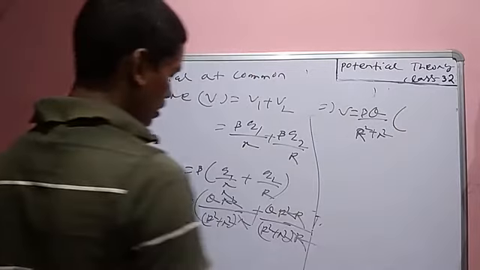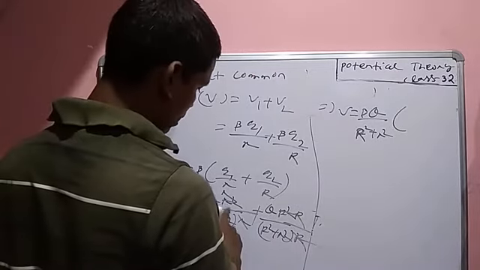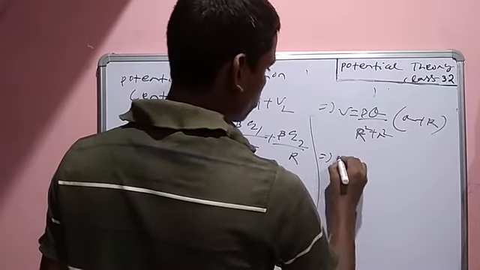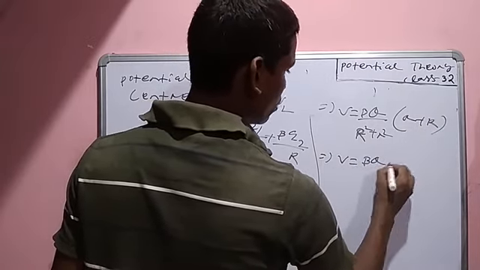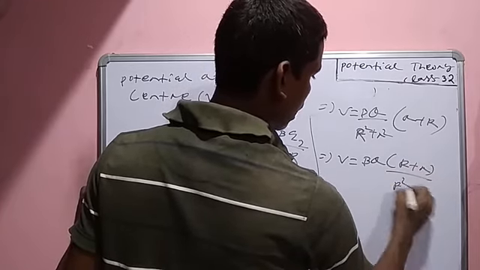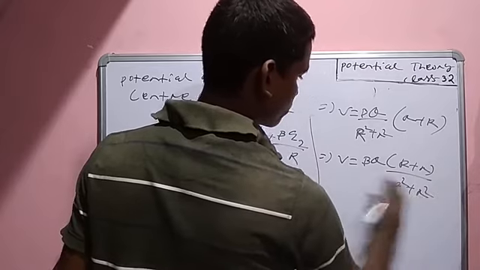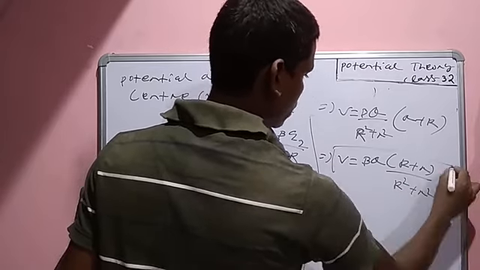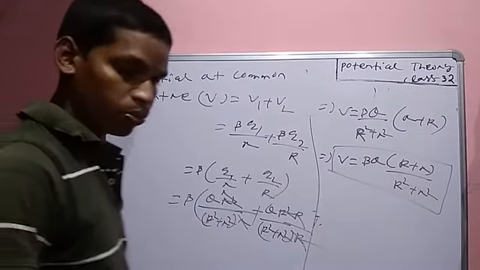Then in the bracket, small r plus capital R. So V is equal to beta Q into small r plus capital R by capital R square plus small r square. This is the one answer of the problem.